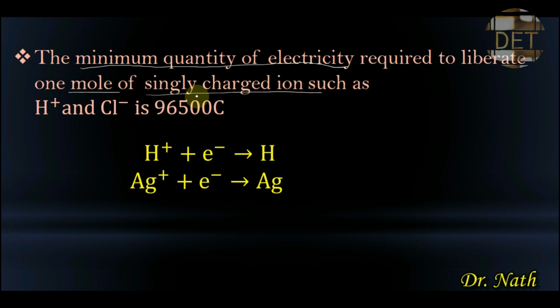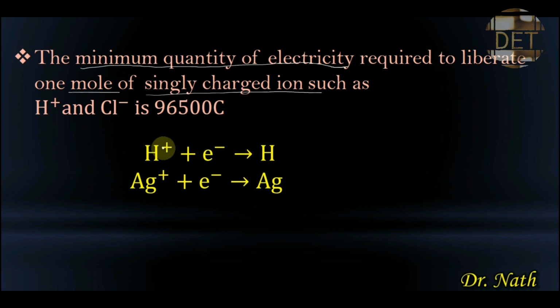And examples of a singly charged ion are hydrogen ion and chlorine ion. Hydrogen has just one positive charge, and chlorine has just one negative charge. So the minimum quantity of electricity required to liberate 1 mole of this singly charged ion is 96,500.